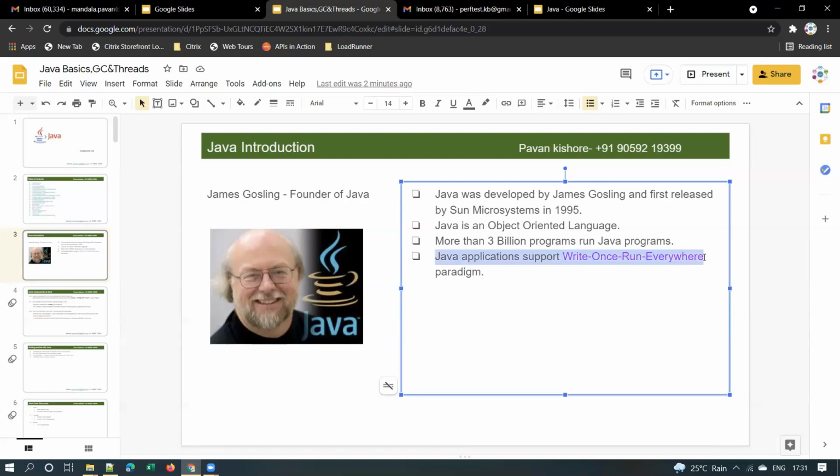Let's understand what this write once, run anywhere paradigm means. No matter in which operating system you have developed Java code, you can run the same Java code in any operating system. Suppose you developed a Java program in Windows, you can run the same code in any operating system, whether it is Mac OS or Linux.